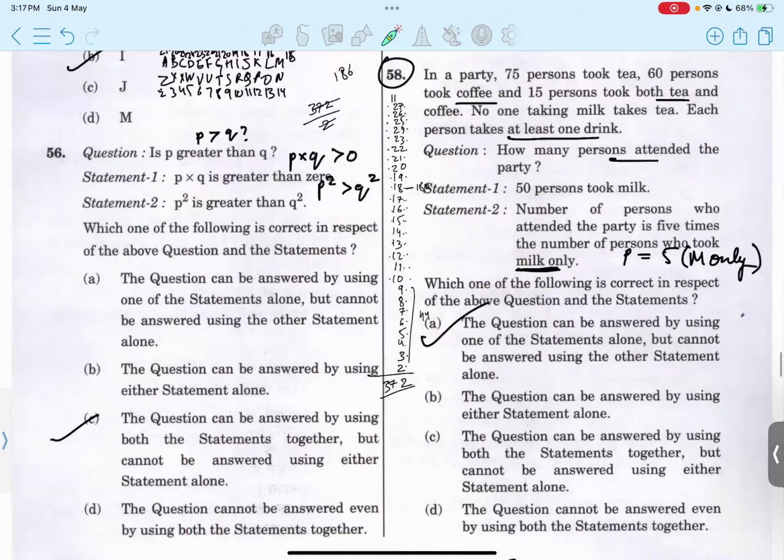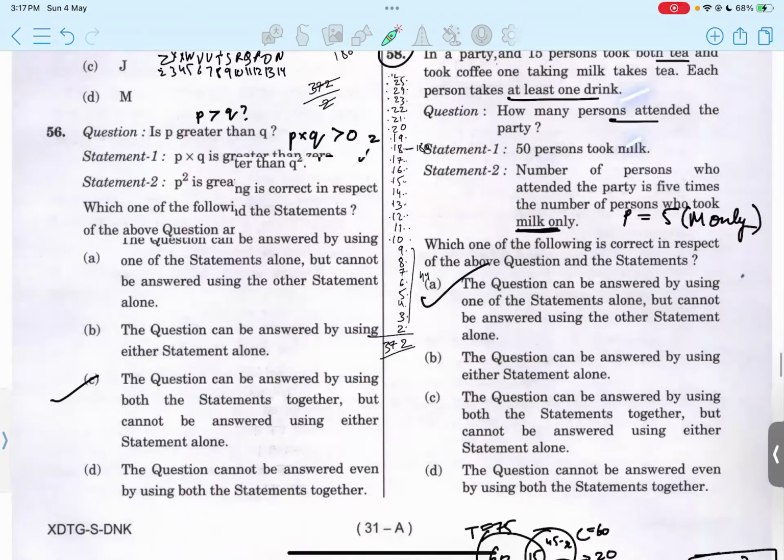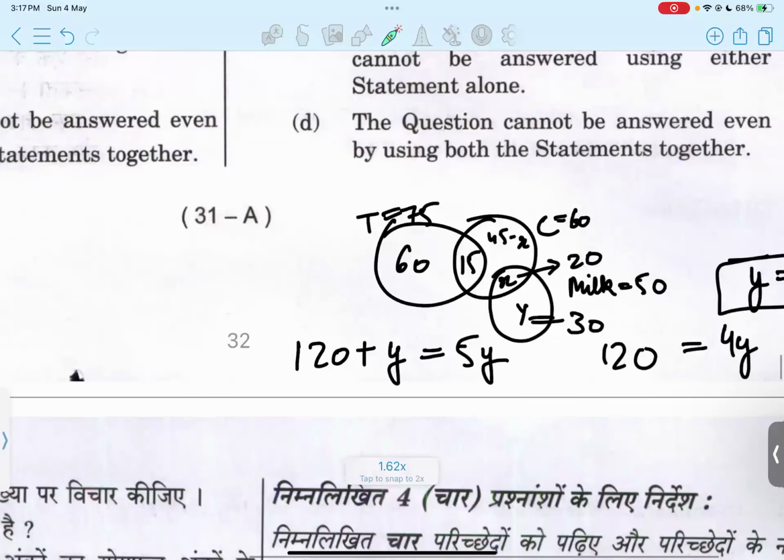In 58, it's a type of Venn diagram question. The pattern is similar, but the way of solving can be using a Venn diagram. We are given that 75 people prefer tea, 60 drink coffee, and a total of 50 drink milk, and you can get to these numbers because of the given information. So 75 minus 15 will give us 60, and 60 minus 15 would be 45.